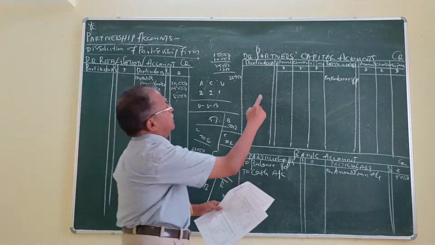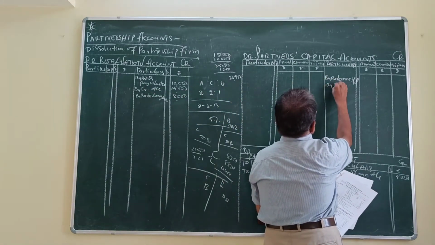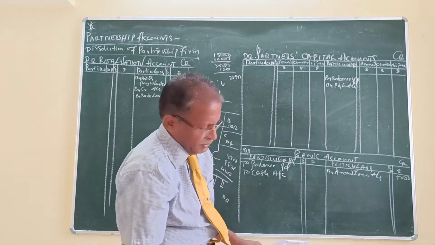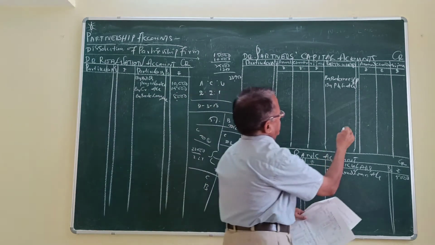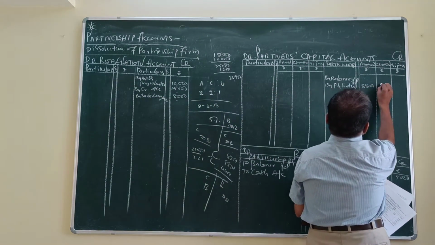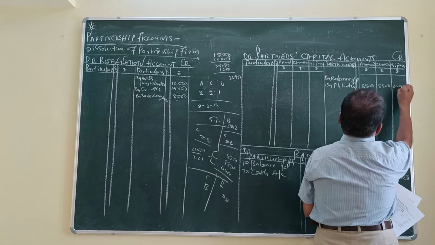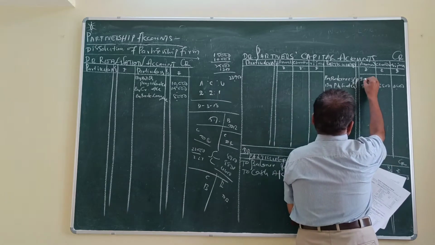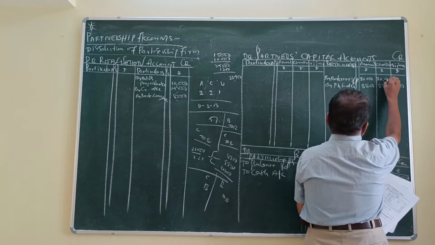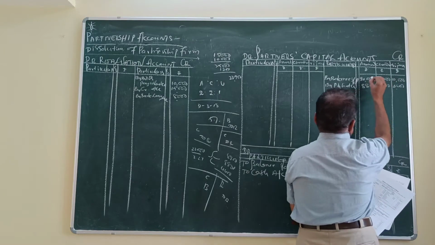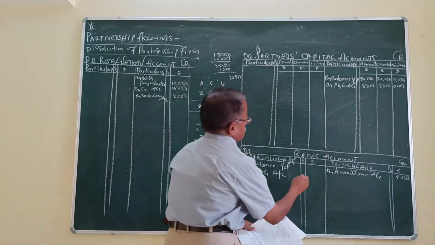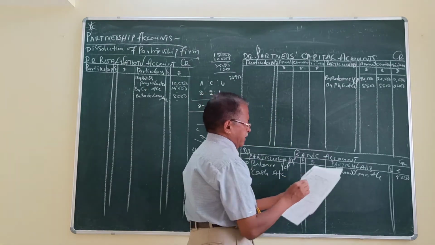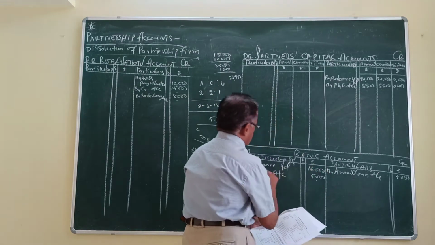Then profit and loss account, in the partners capital account, by profit and loss account. If you share, they are going to get 8,800, 8,800, 4,400. Partners capital account balance: 20,000, 20,000, 10,000. Asset side, cash in hand 5,000. That will be shown in the bank account, to cash account. Next, bank account balance 16,000. That will be shown as to balance brought down.